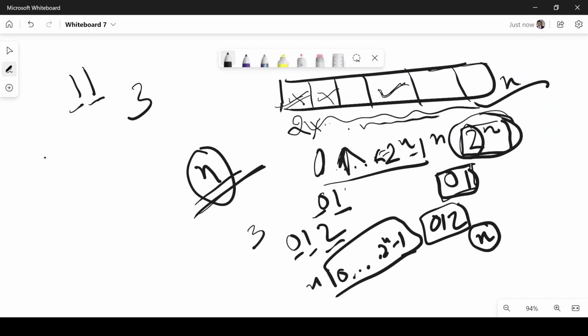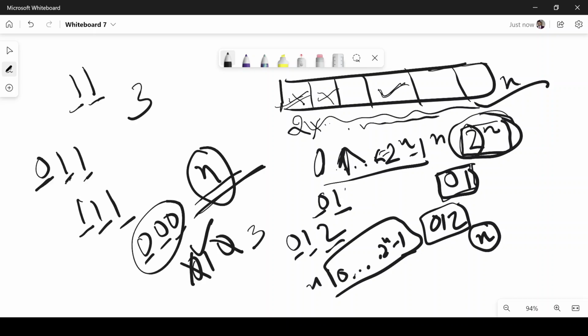If it is 1 1 1, then it says pick the first element, pick the second as well, pick the third as well. If it says 0 0 0, then it says don't pick even a single element. If we take 0 1 0, it says don't pick the first element, pick the second, don't pick the third, right? Here 0 represents don't pick that particular index element, and 1 represents pick that element. So this is the approach that we use in this type of problem.